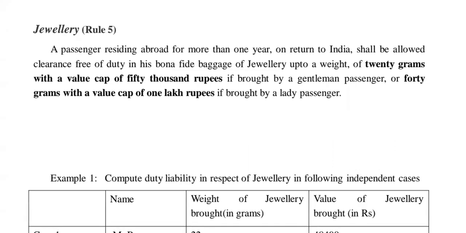Okay, if any passenger, in the sense a resident Indian, who is residing abroad for more than 1 year, the condition is that he should reside abroad for more than 1 year. Like if you went there and came back within 1 or 2 months, this rule number 5 of the Baggage Rules 2016 is not applicable. He has to stay for more than 1 year.